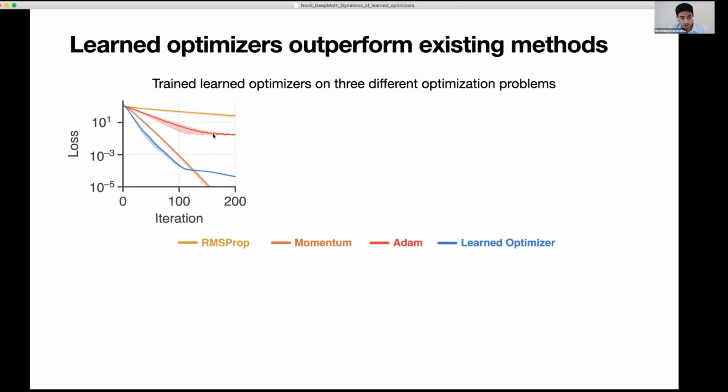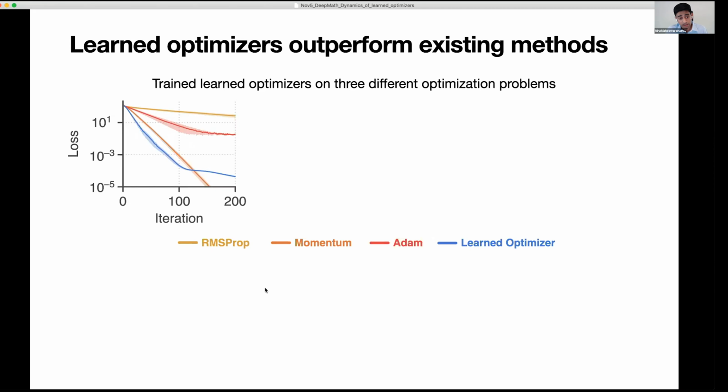And so for this task, you can see the performance here. This is showing the mean plus standard error over some number of random seeds for initializing the optimization problem. And you can see the learned optimizer performs very well. Even though you might notice that it looks like it's starting to underperform momentum here at the tail, on the actual objective that this learned optimizer was trained to minimize, which is the sum or average objective over these 200 steps, it's actually outperforming momentum because it gets lower loss values early in training when the loss is quite large.